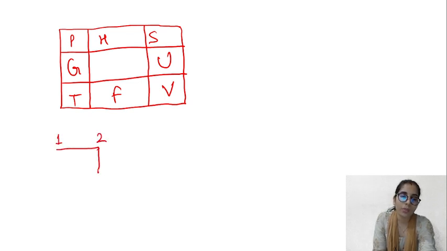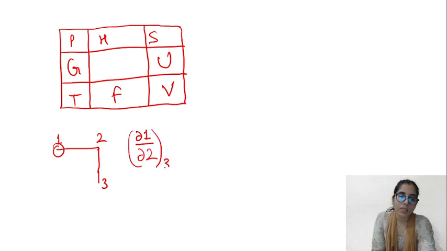One more thing, guys, here you have to consider the first corner, second corner, third corner, the vertices of the triangle. So from the first we will start: delta 1 upon delta 2, with the third taken as constant. You have moved from higher to lower, from the first towards the third, so it's positive. But at the same time you will equate it with the opposite direction, from the last corner, where you ended the motion for the first right angle triangle.